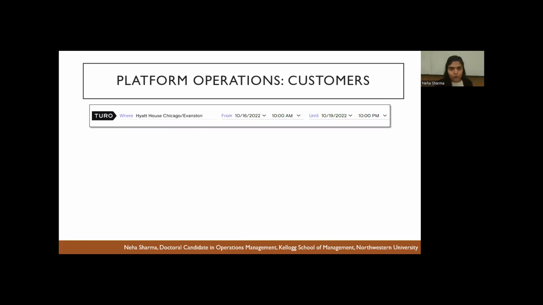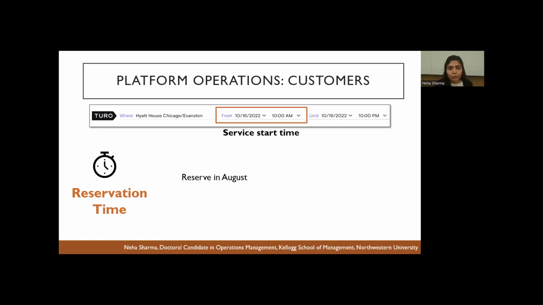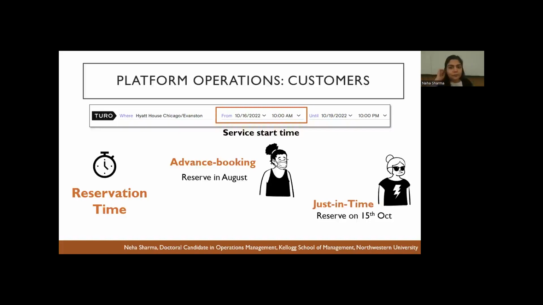So let's first look at the platform operations from the customer's point of view. Now, customers, let's say on Turo, which is a car rental platform, there are a bunch of students who need a car from the 16th to 19th of October to go to INFORMS. Now, it really matters when they reserve their asset. So based on the reservation time, we could have customers who reserve probably in August, way before the service start time. And we're going to refer to them as the advanced booking customers, whereas others could book very close to the service, and we're going to refer to them as the just-in-time customers. And we're going to assume that in the population, these two types occur with probability theta and 1 minus theta.